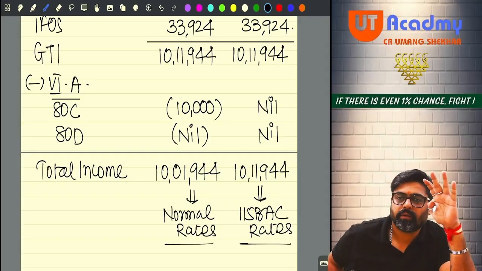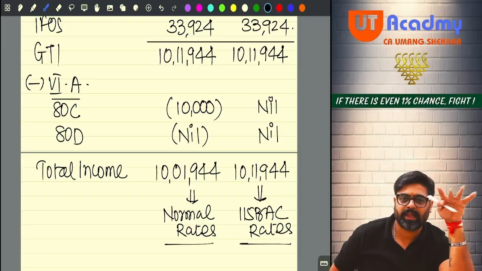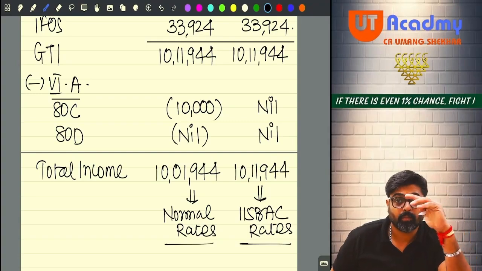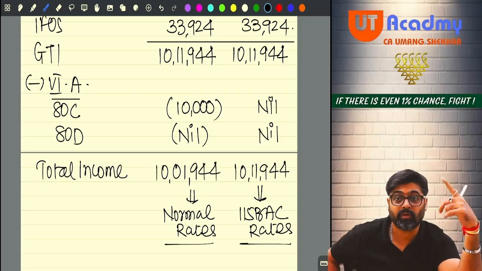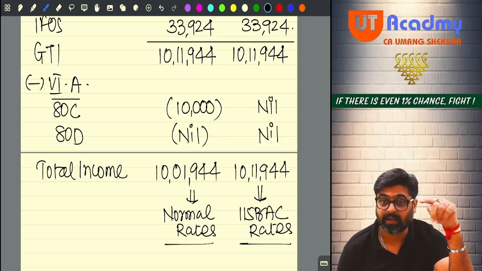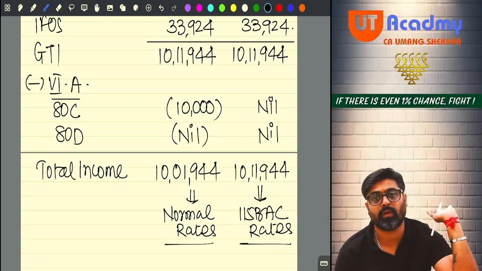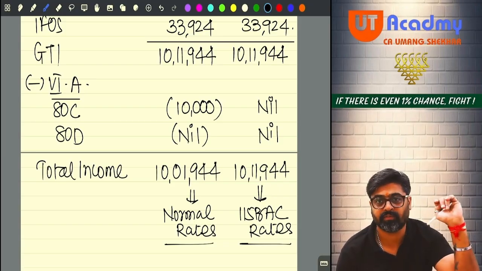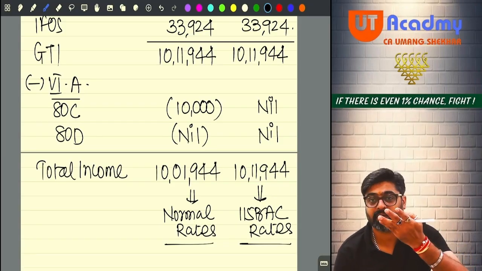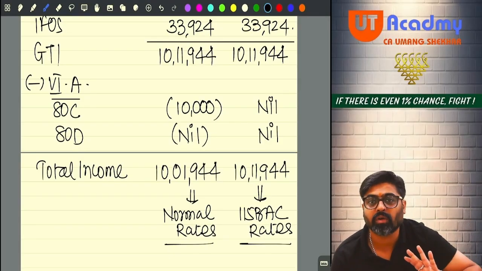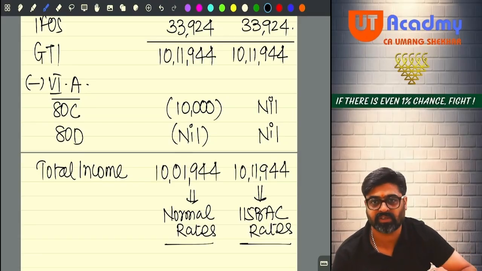Because see, till GTI, it was same. So it was beneficial for me both ways, it is okay. But the moment I came to total income, 10,000 rupees less is my total income in 115 BSE. And now I will apply the tax rates also and see if my tax is less in 115 BSE, I will follow 115 BSE. That will be more beneficial. But if my tax is higher in 115 BSE, I will not follow 115 BSE, I will follow normal. Yes or no? But for that, I need to calculate the tax also, to know which is the most beneficial thing.